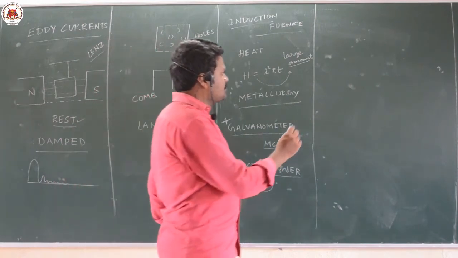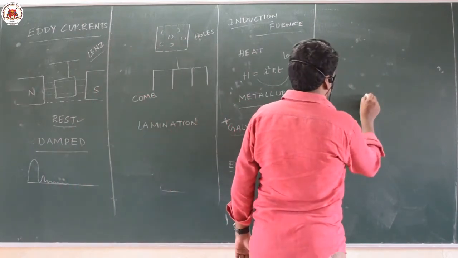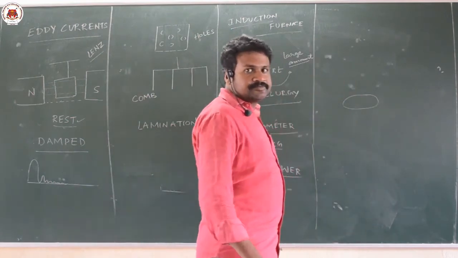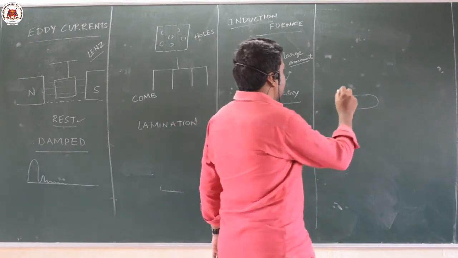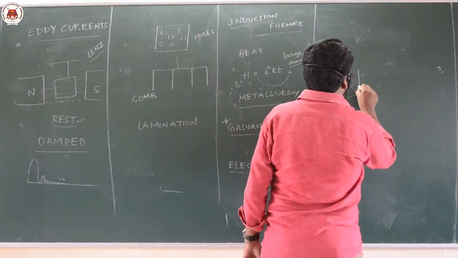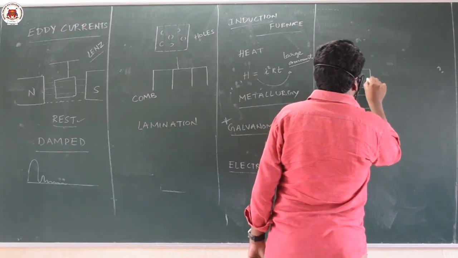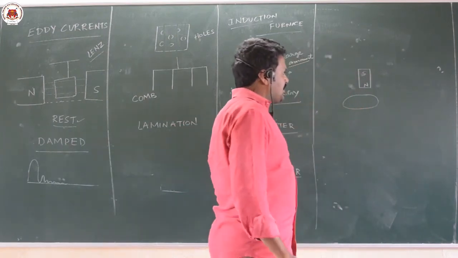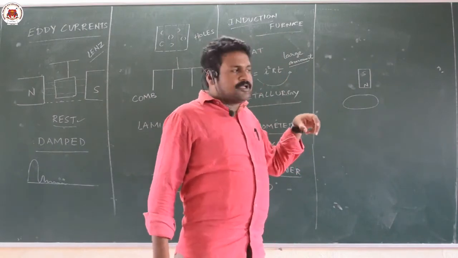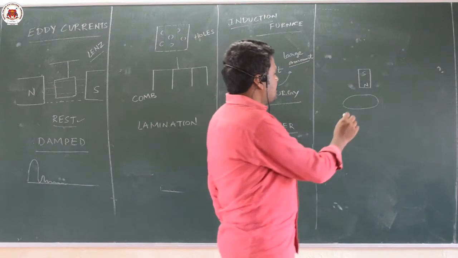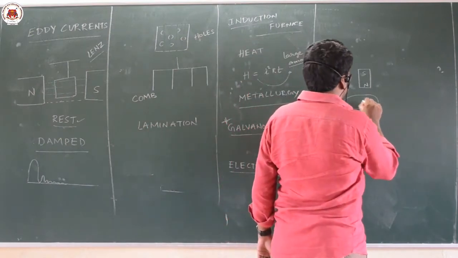So how does Lenz's law work? Suppose there is a coil like this. Within this coil, if I drop one magnet having north pole and south pole, while it is entering the loop, the coil will say don't come, it opposes.